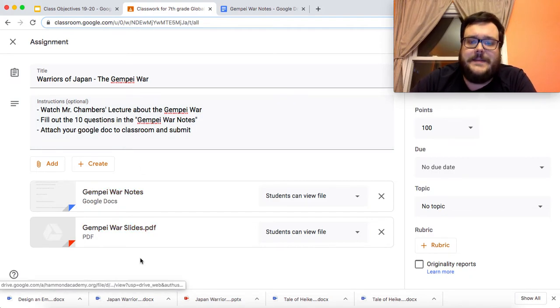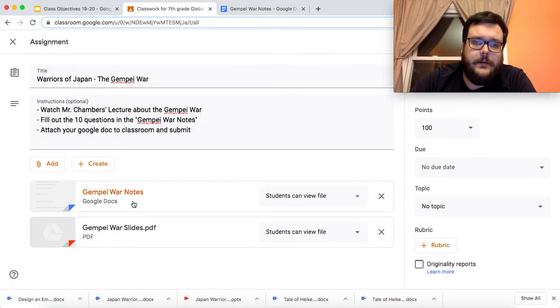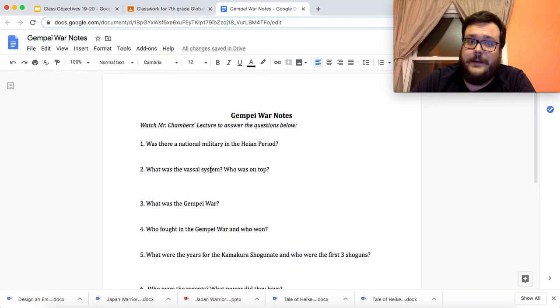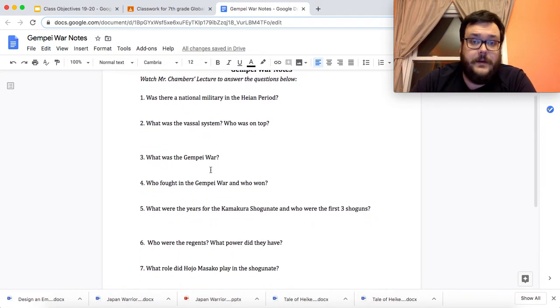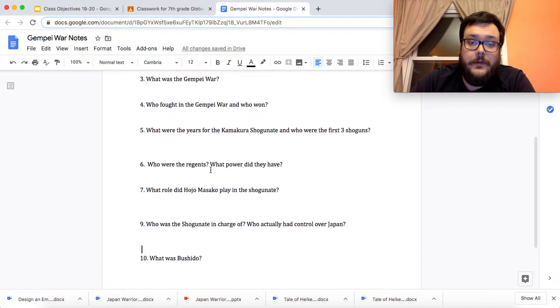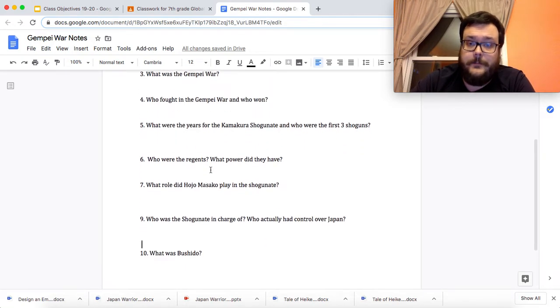So I have two attachments here. One of them is going to be your questions, the war notes, and those are the questions you're going to fill in and attach. Was there a national military during the Heian period in Japan? What was the vassal system? What was the Genpei War? Who fought it? Who won? What were the years for the Kamakura shogunate? And what were the names of the first three shoguns?